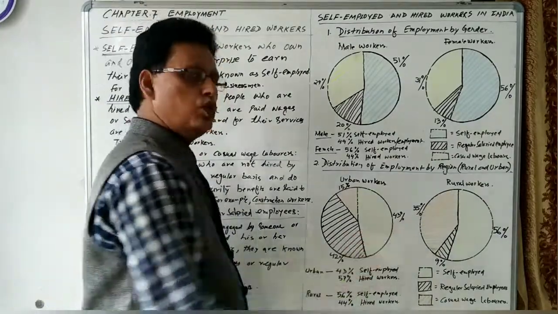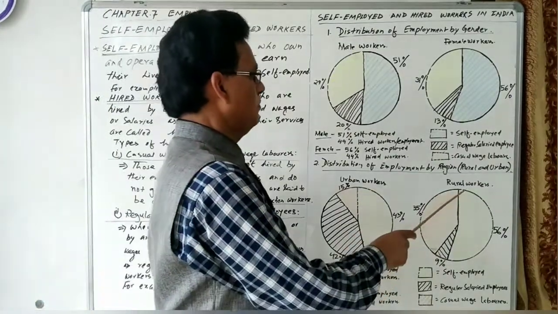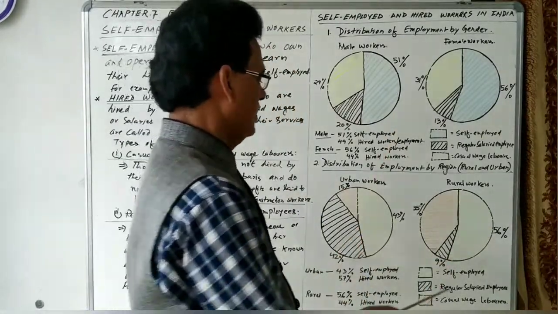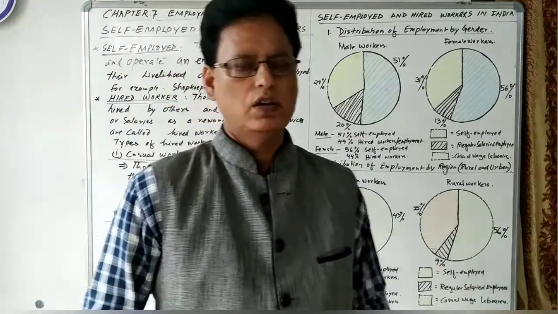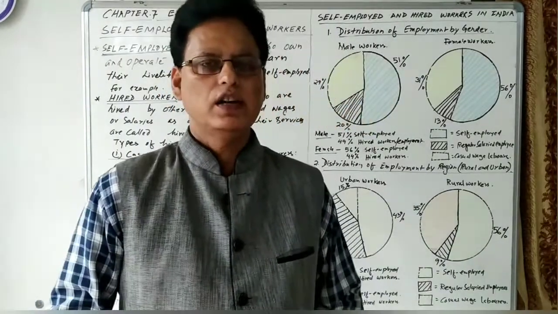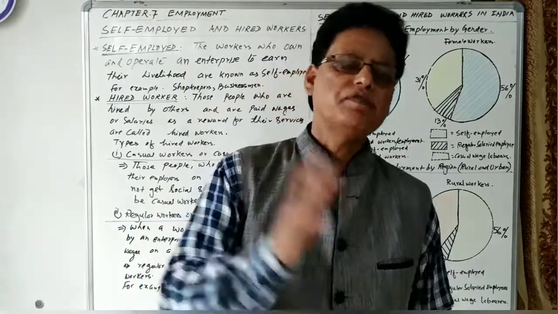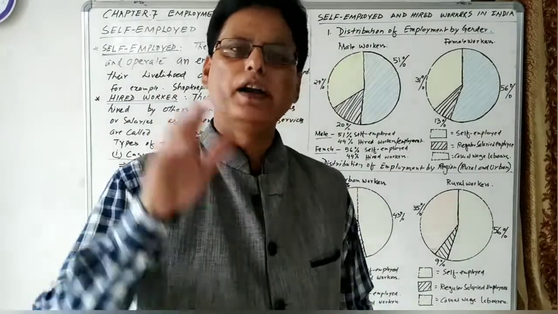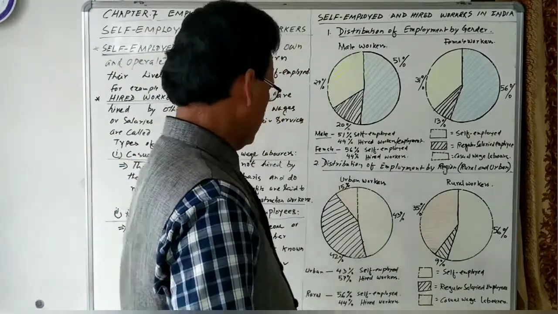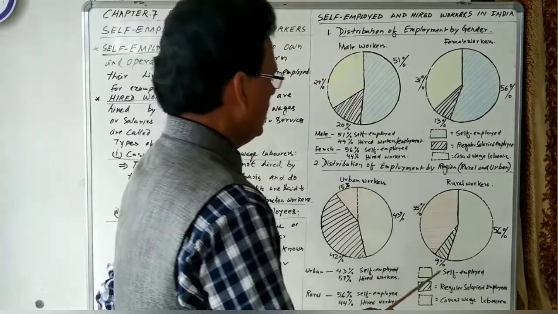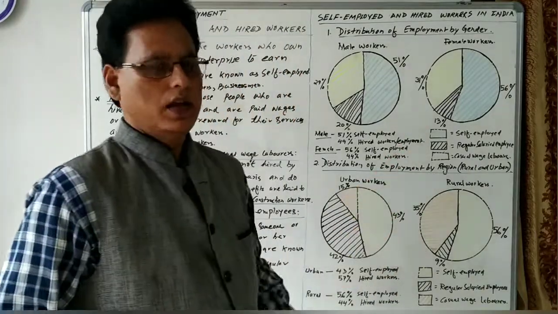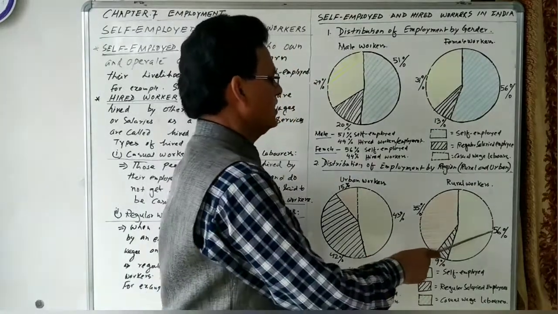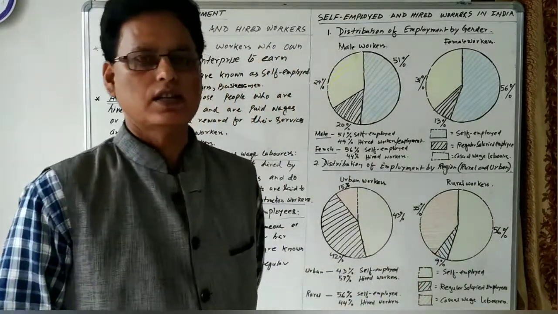As far as the rural workers are concerned, let us see what the position is. 56% of the rural workers are self-employed. Rural workers, you know, used to work on their farm, and that is why 56% of the rural workers are self-employed. And only 44% are hired workers. In rural areas, 44% are hired workers and 56% are self-employed workers in our country.